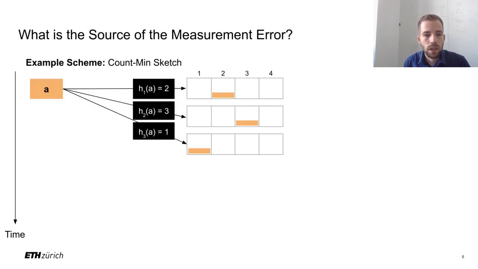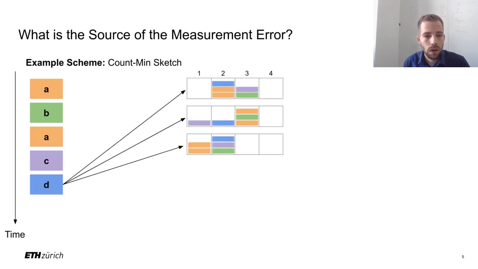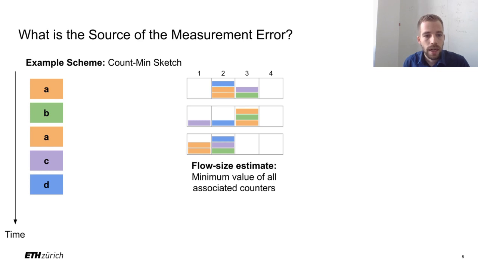When a packet comes in, the flow ID of the packet is mapped to a counter in each counter array, and these selected counters are then increased by the packet size. This multi-mapping is performed for all packets in the stream, so flows regularly share counters. At the end, the count-min sketch then estimates the size of a flow by taking the minimum value of all counters associated with a flow.